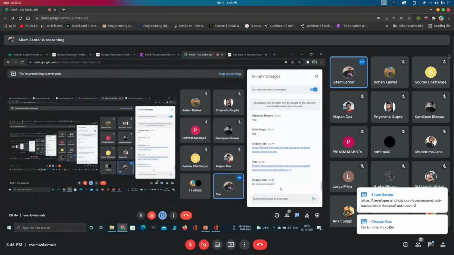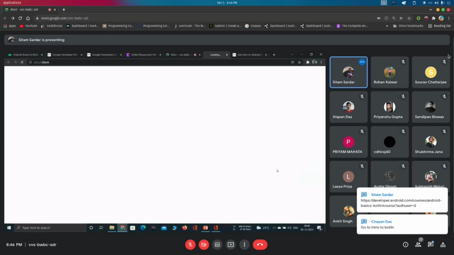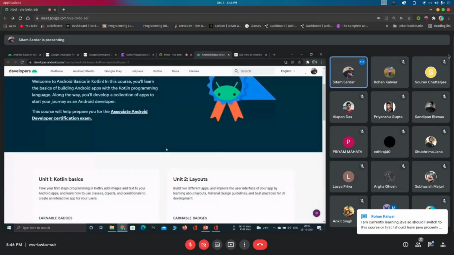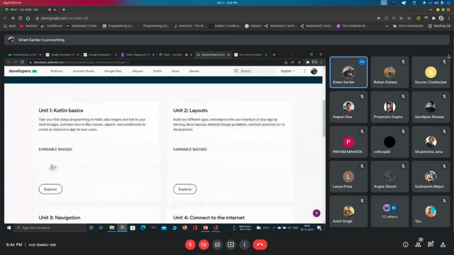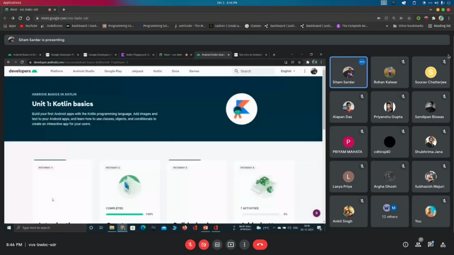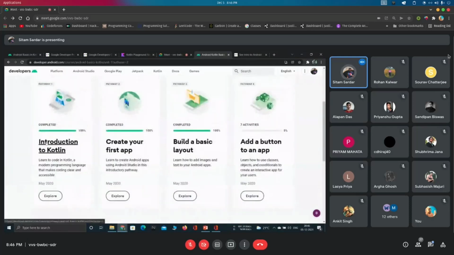Open it from here. Open these things, it will open. Then go to Kotlin basics. Whenever you go to Kotlin basics, the first section is Introduction to Kotlin. Go there.